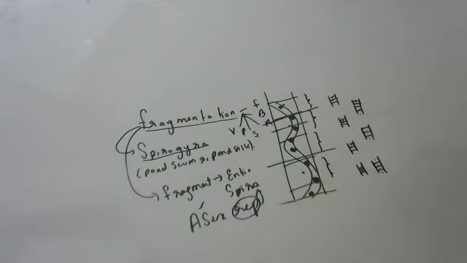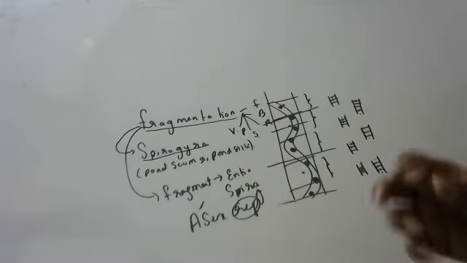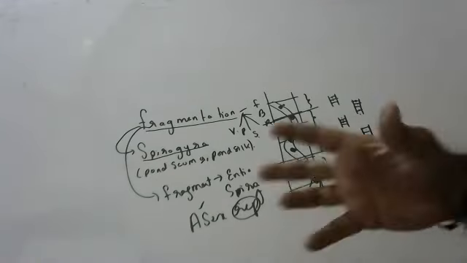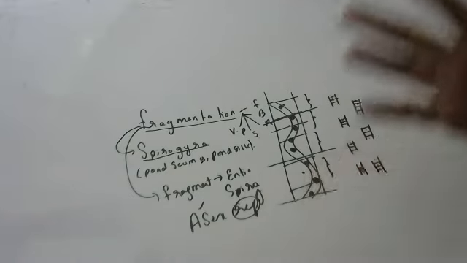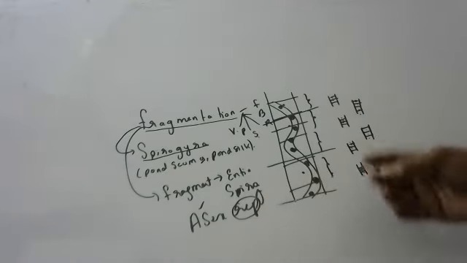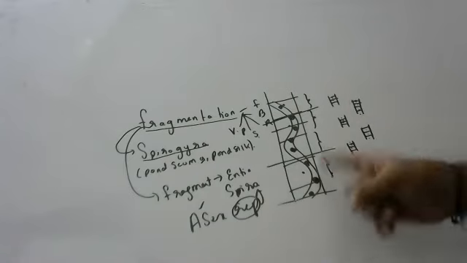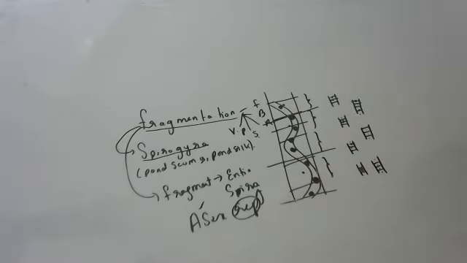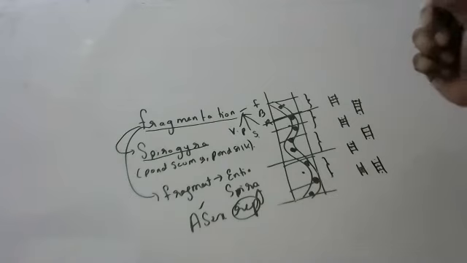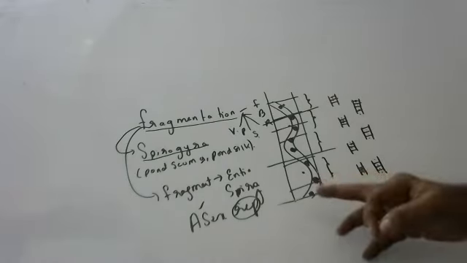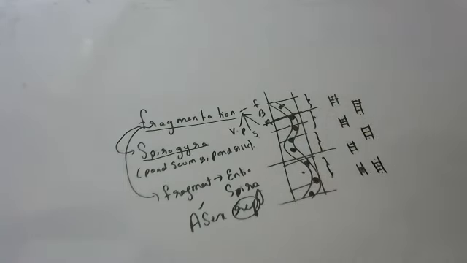Fragmentation is nothing but, we can say seriously, regeneration, children, because of the presence of totipotent cells. Totipotent cells are proliferative cells which can develop into a new organism. Fragmentation and regeneration are one and the same. But why we say fragmentation is because if fragments are there, only then will a new organism come. If only half of a fragment is there, a new organism won't come, children. Remember, if at least one or two fragments are there, then the entire organism will develop. That is called fragmentation, asexual reproduction in Spirogyra.